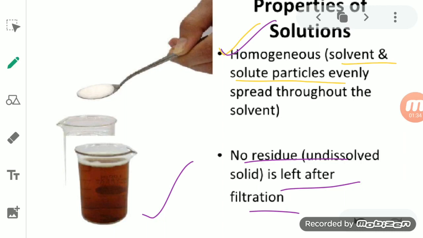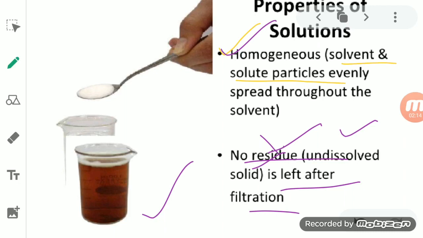then after filtering the solution, you will find that there is no residue. Residue means undissolved solid that would be left on the filter paper. If you think it can be separated with the help of the filter paper, you will find that no residue is left behind.